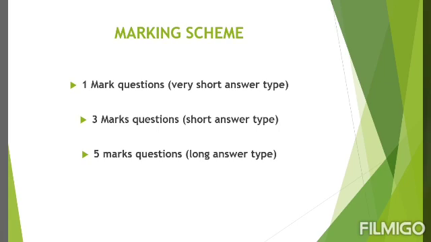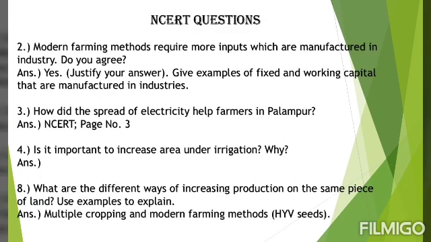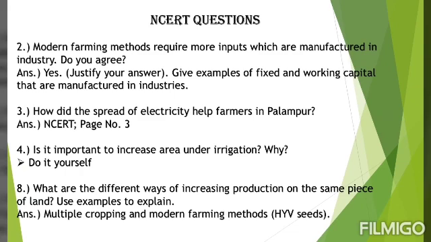Moving ahead to NCERT questions. Students, question number 1, you can do it yourself in your textbook only. We'll start from question number 2. Question number 2 is that modern farming methods require more inputs which are manufactured in industry. Do you agree? You will write the answer whether you agree or not. Now, even though in the question it is not given that you have to justify your answer, you will justify it. It's not that you will only write yes, I agree or no, I do not agree, full stop. No. You will justify why you are writing yes or why you are writing no.